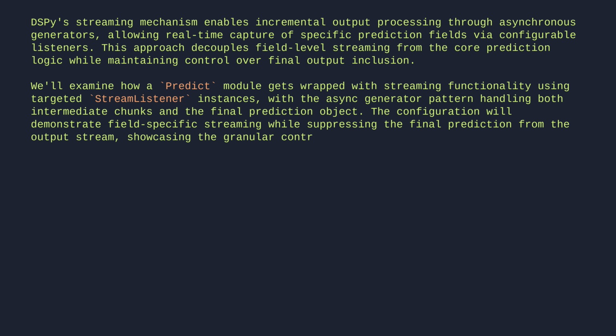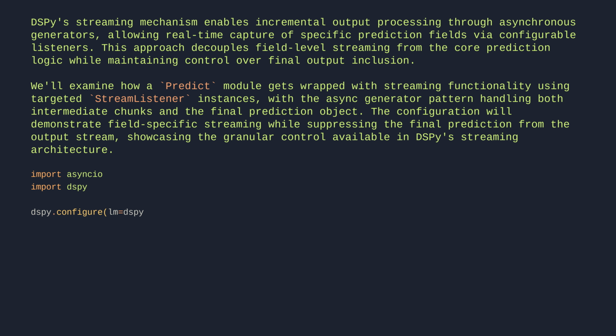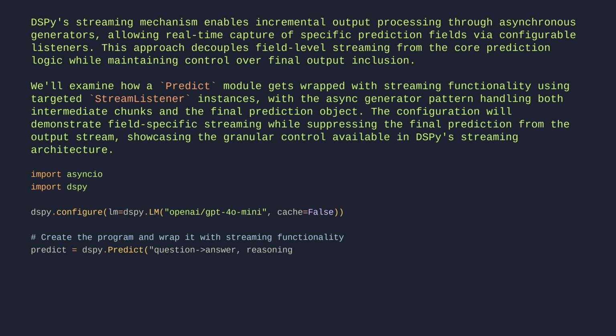Import asyncio. Import dspy. dspy.configure(lm=dspy.LM("openai/gpt-4o-mini", cache=False)). Hash: create the program and wrap it with streaming functionality. predict = dspy.Predict("question -> answer, reasoning").